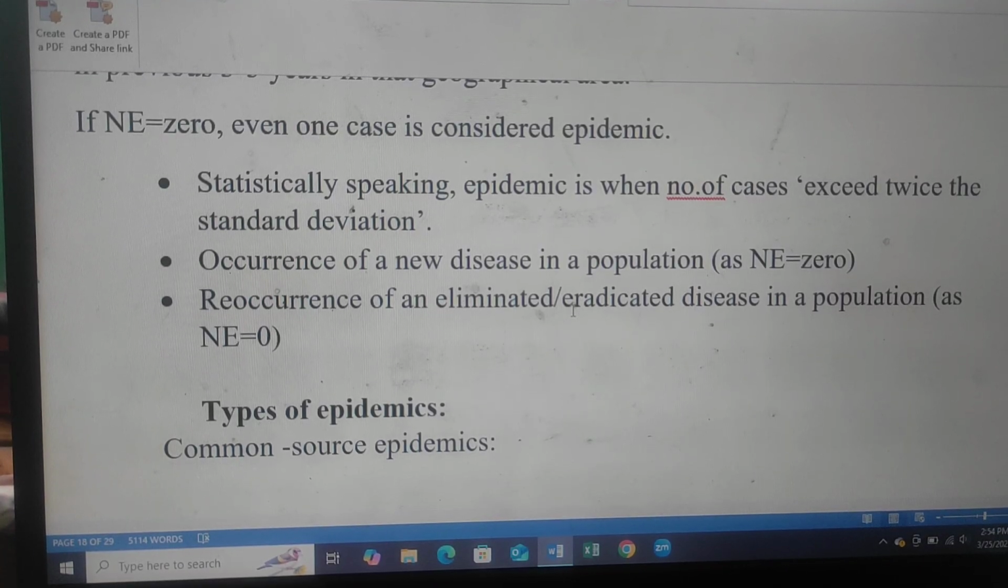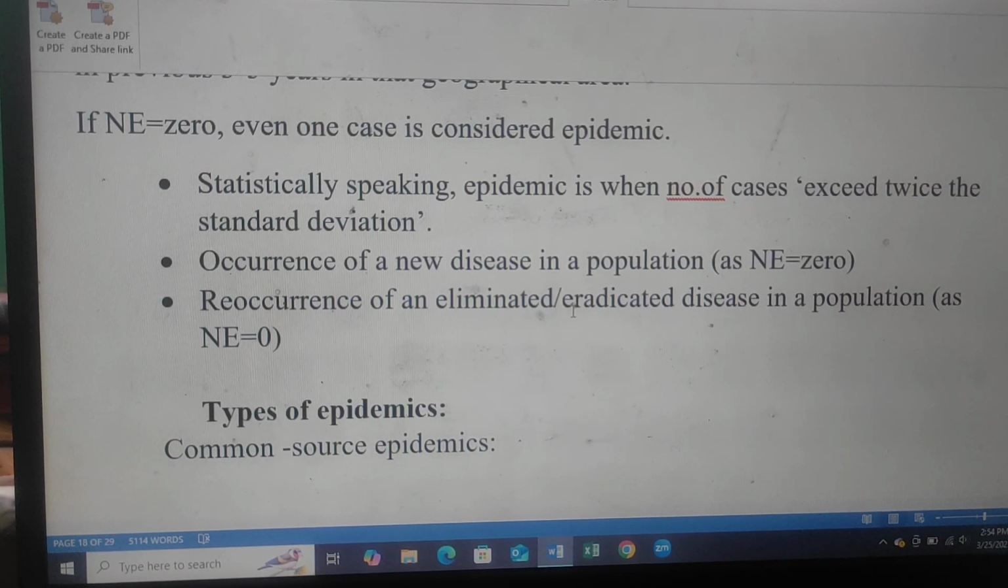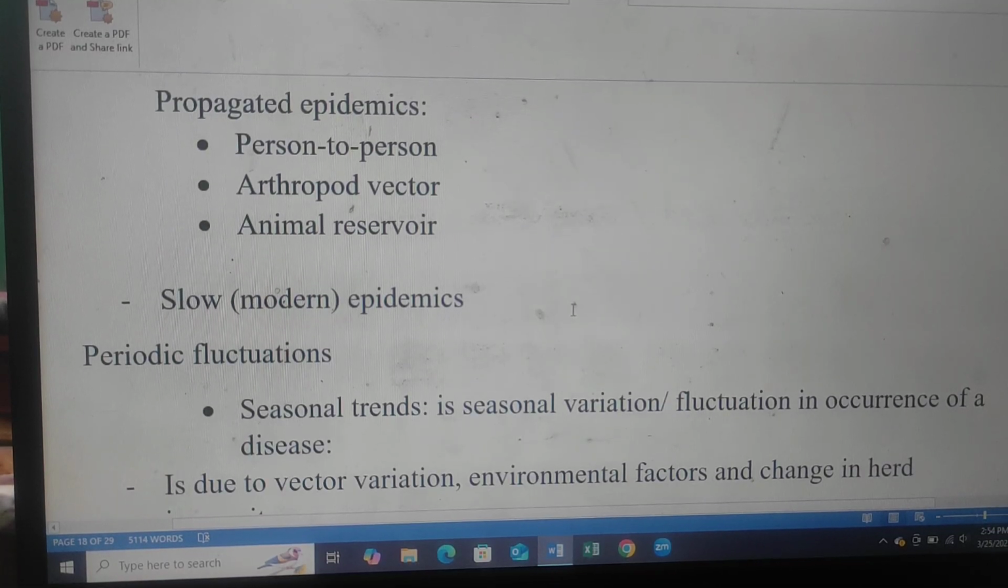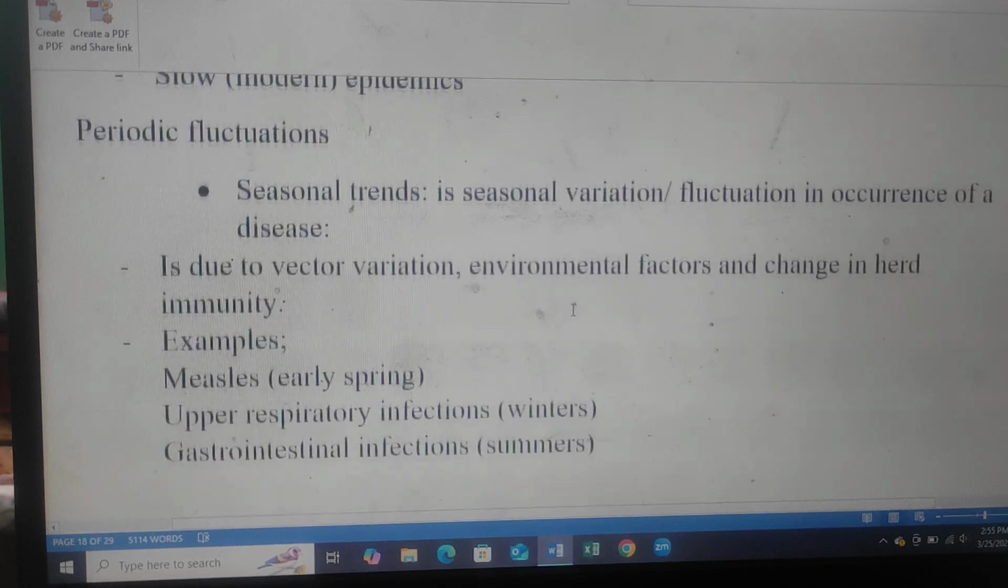Occurrence of a new disease in a population: NE is equal to 0. Reoccurrence of an eliminated or eradicated disease in the population: NE is equal to 0. Types of epidemic: common source epidemic, single exposure or point source epidemic, continuous or multiple exposure epidemic, propagated epidemic, person to person, arthropod vector, animal reservoir, and slow modern epidemic.